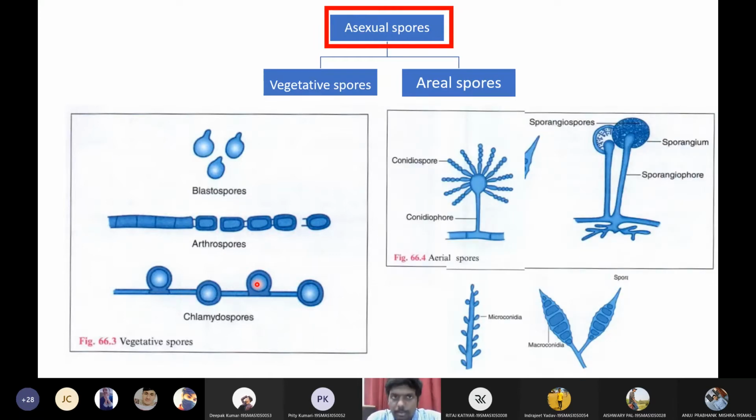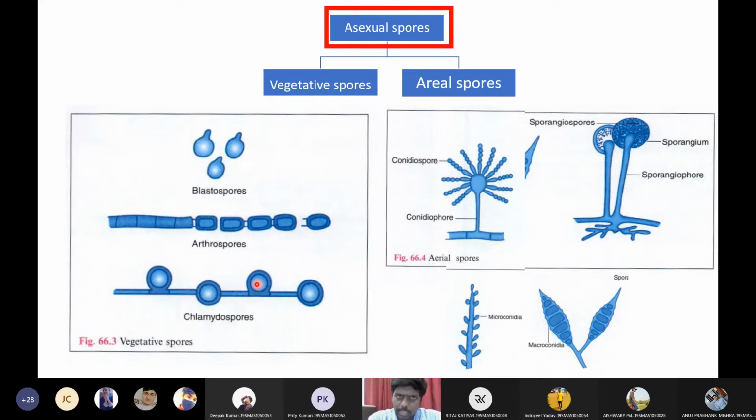Very important. Both these vegetative and aerial spores are very important because when we are staining the fungal sample, all we will see is these spores. By identifying these spores, we can guess what type of fungal infection the patient has. So for that purpose, the morphology and identifying these spores is very important.